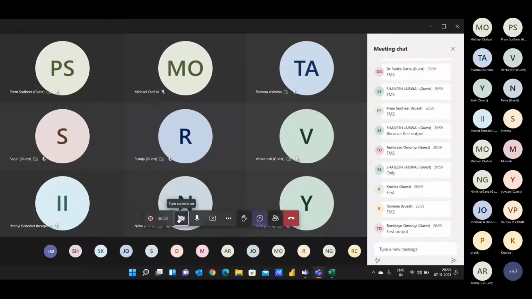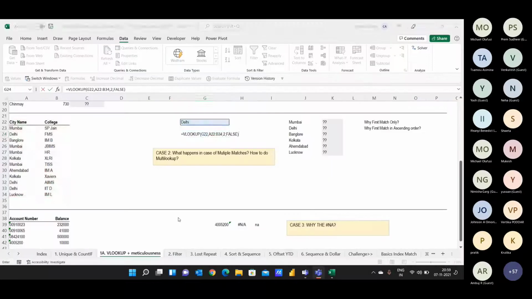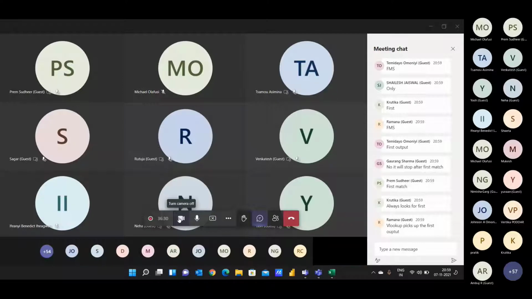Correct. So Timidayo and Kritika, you Gaurang, perfect. Perfect. So you guys are absolutely correct.